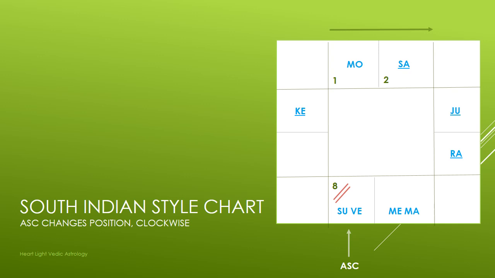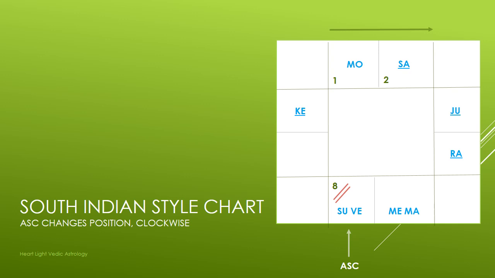And this is the thing with South Indian style charts. The second square here will always be Aries. And because it's always Aries, you don't actually need to put these little numbers like 1, 2, 3, or whatever. In the North Indian style chart, because you're always changing the ascendant, you always need to know, okay, the top square is always the ascendant, but what constellation are we looking at here?